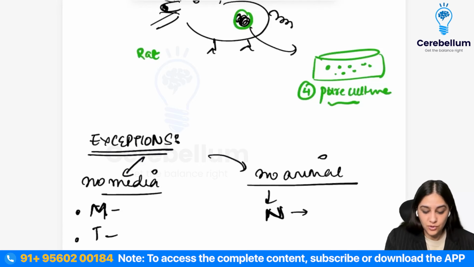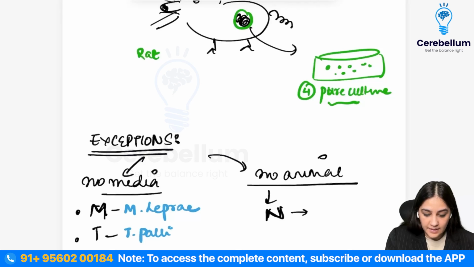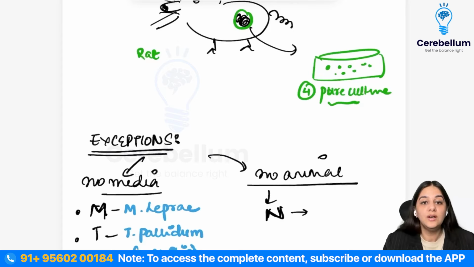And what are those two organisms? It is your Mycobacterium leprae, we don't have any media. And the second one is your Treponema pallidum, which causes your syphilis. So we are unable to isolate them in artificial media.